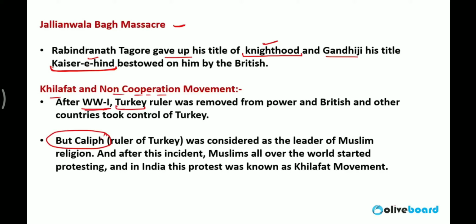He was the controller of Muslim religion all over the world. During the World War, the British government promised the Indian Muslims that no change would be made in the position of Khalifa. But after the First World War, the Britishers removed the position of Khalifa. Because of that, Indian Muslims started the Khilafat movement in India.